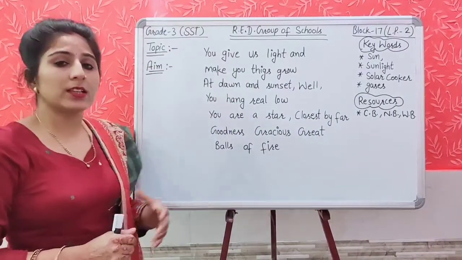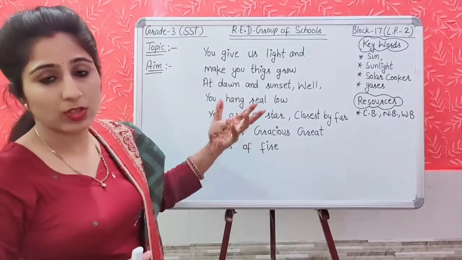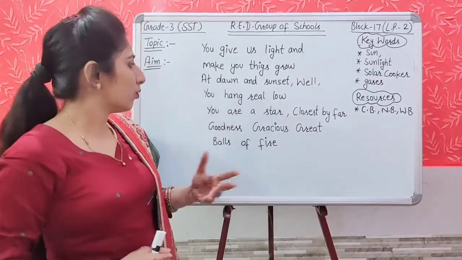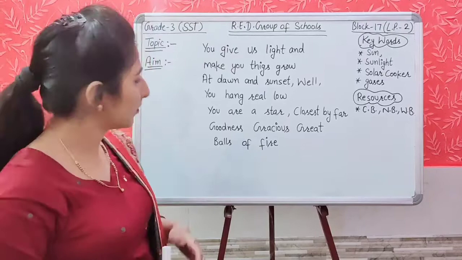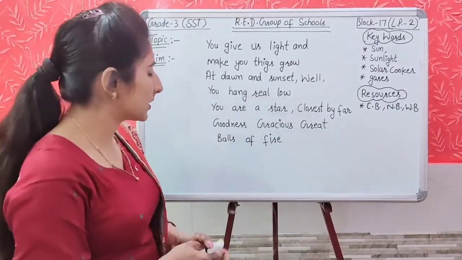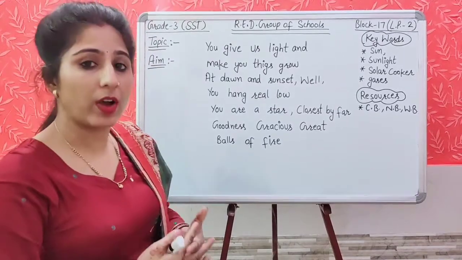You give us light and make things grow. You give us light and make things grow. At dawn and sunset, you hang real low. You are a star closest by far. Goodness gracious, great balls of fire.